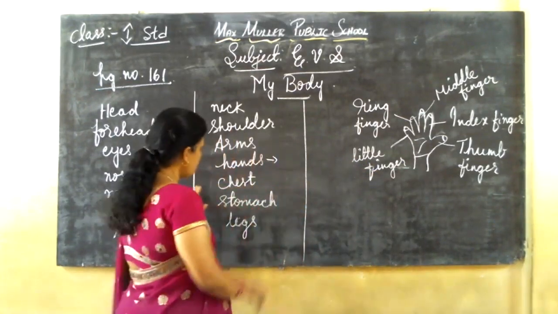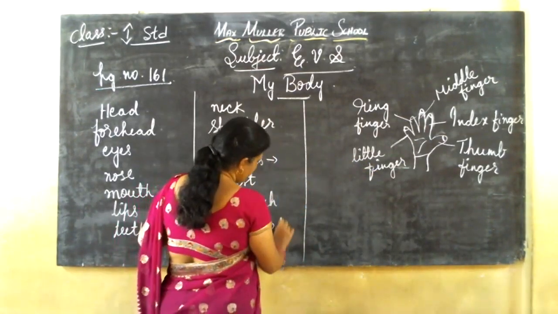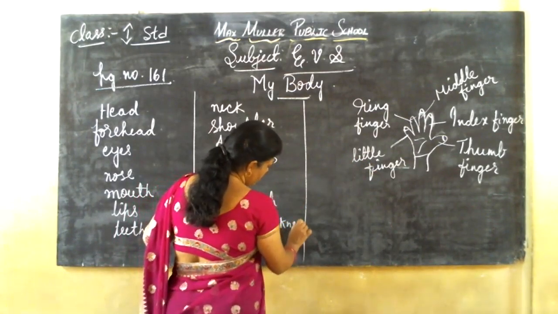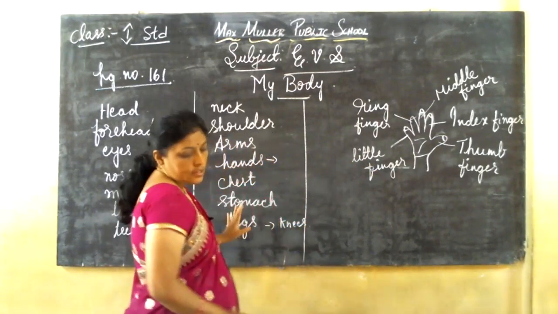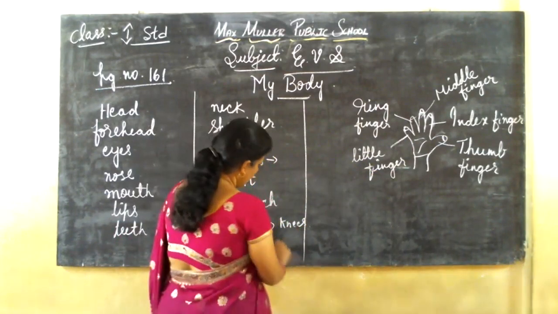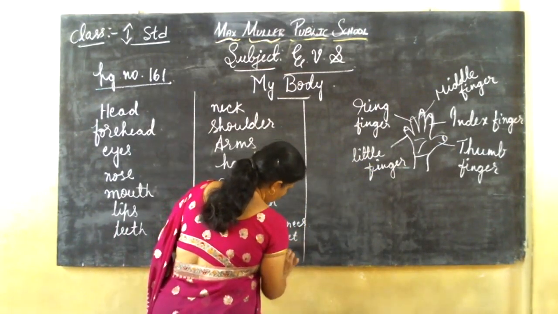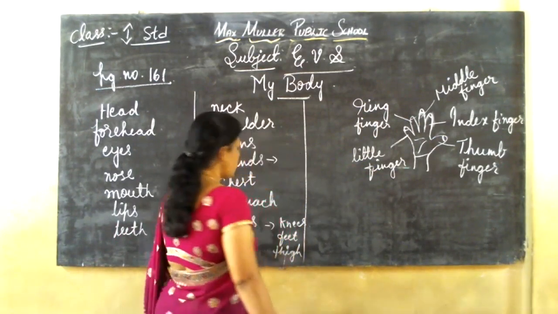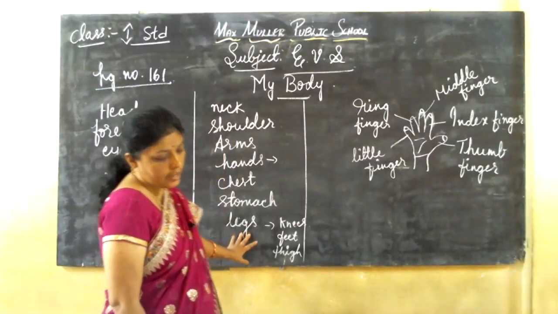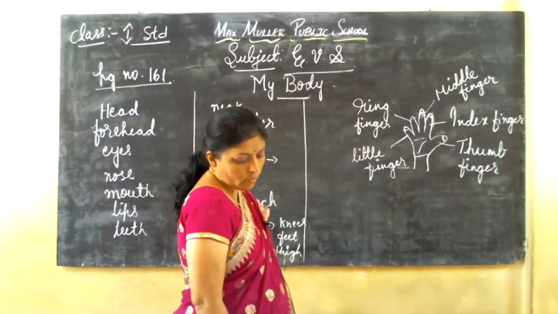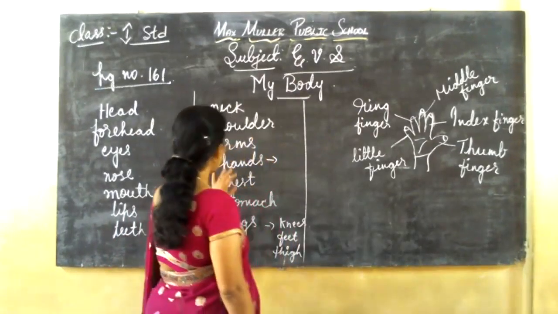See, in legs we have knees and feet and thigh. Okay. In legs we have knees, feet and thigh. Then in hands, arms and wrist.